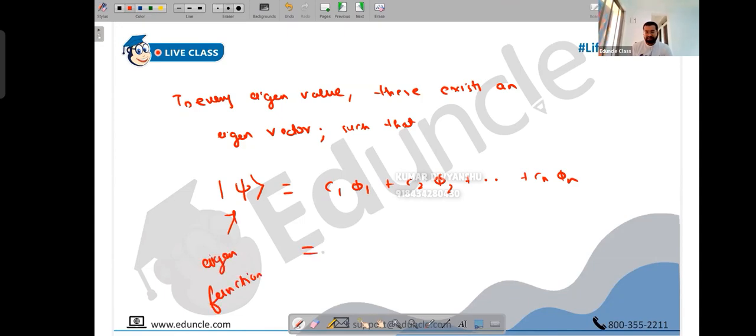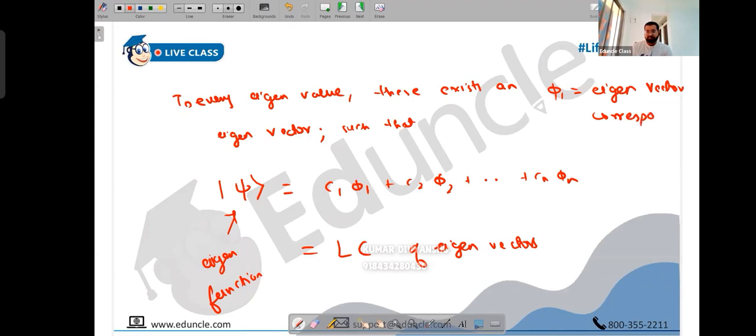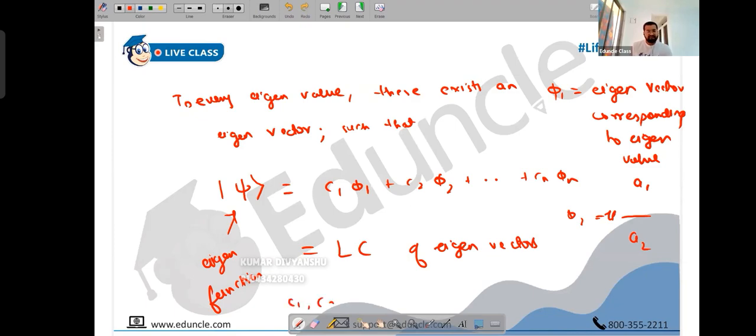And that function is basically a linear combination of eigenvectors. Phi 1 is the eigenvector corresponding to eigenvalue A1. All this we have learned before in the previous chapter. I remember telling you about these directly, but still we are going through this first. And similarly, phi 2 is the eigenvector corresponding to eigenvalue A2. C1, C2, Cn are just random constants.